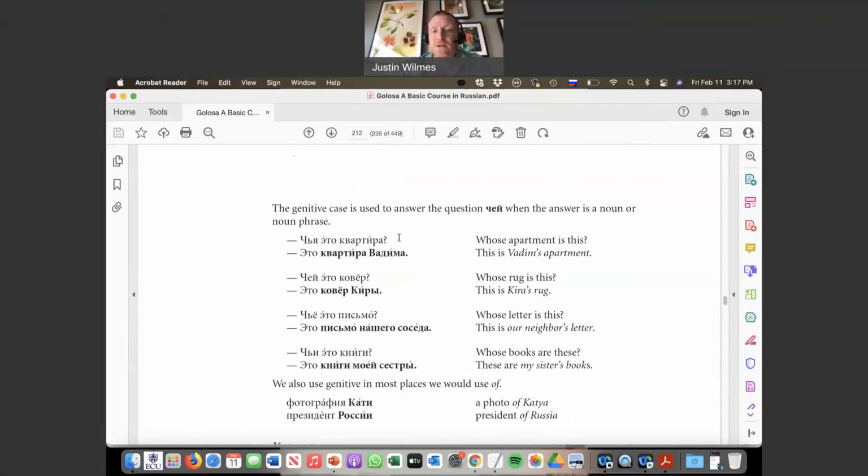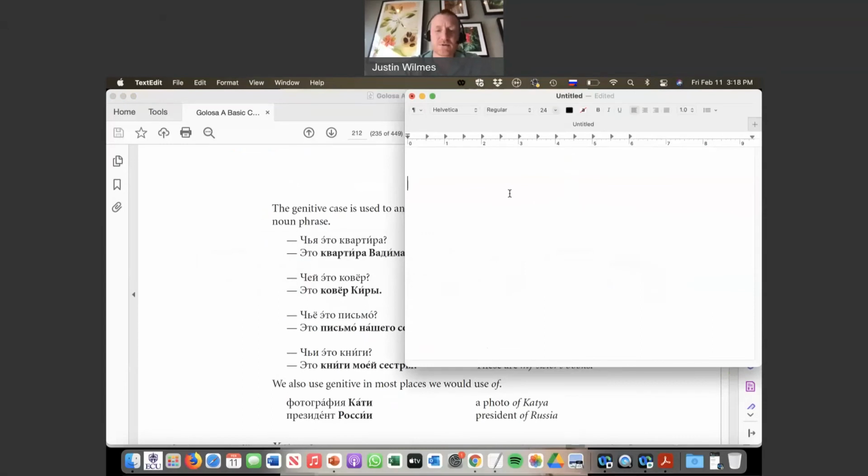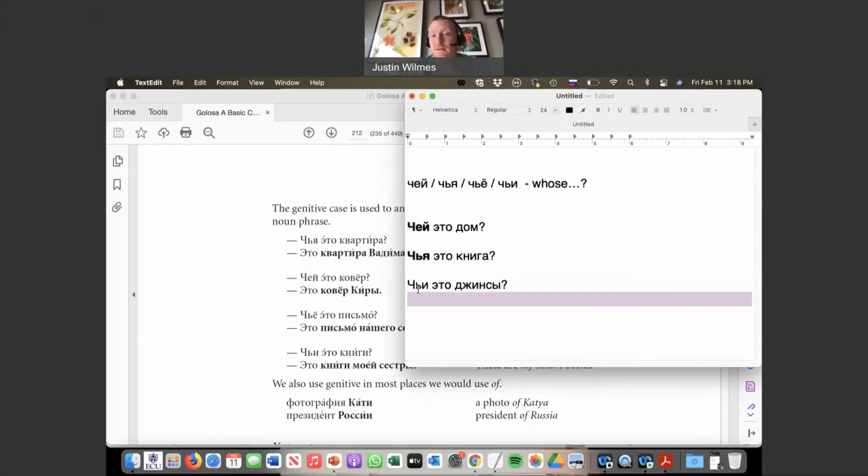So the genitive case is used to answer the question чей. Remember this word we had a couple, maybe three chapters ago? Чей, чья, чьё, чьи, whose. So for example, чей это дом? Whose house is this? Чья это книга? Whose book is this? Чьи это джинсы? Whose jeans are these? This is the word whose, and when we answer it and say it is somebody's house, it is somebody's book, we use here the genitive case.